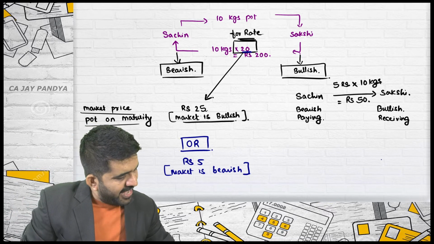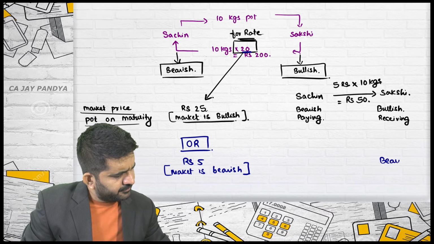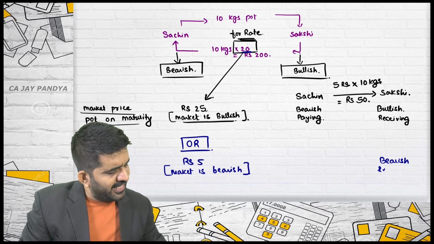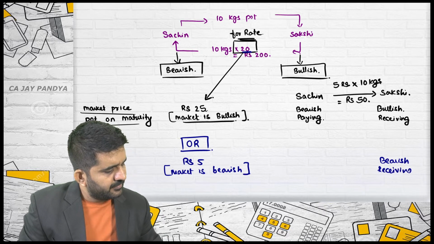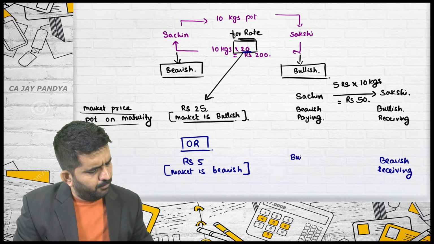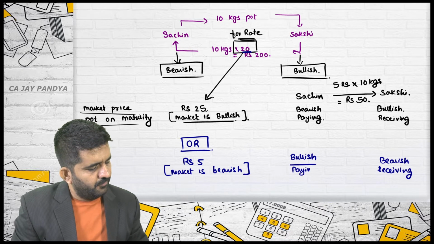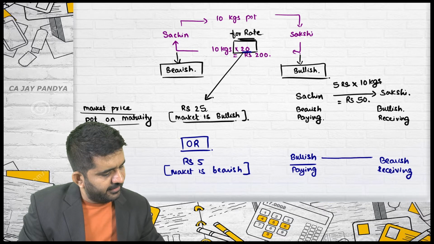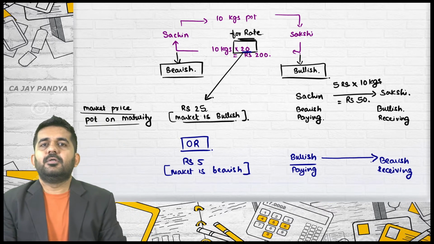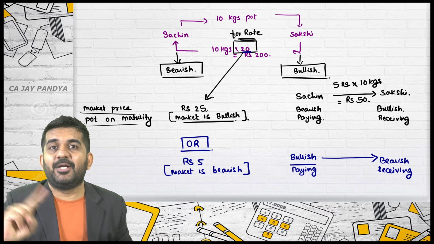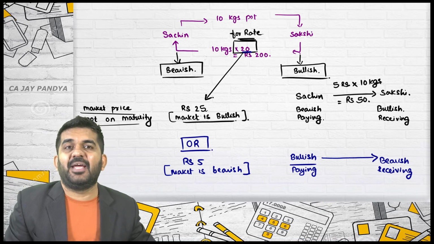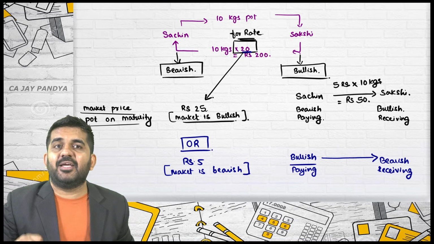Is it alright? So, bearish person will be at receiving end and bullish person will be at paying end. First question is solved. Who will pay to whom? Bullish will pay to bearish if market is bearish.